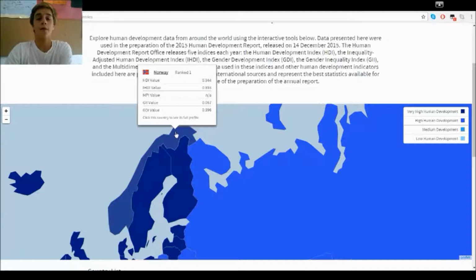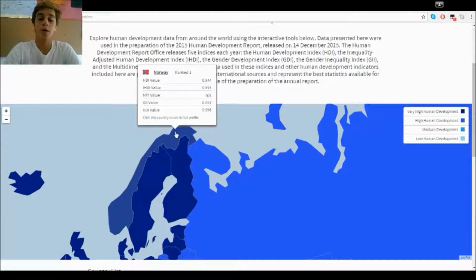About knowledge, we have mean years of schooling and expected years of schooling, as I said before in the Togo Gender Development Index. But here it is different because Norway is very high compared to Togo. Mean years of schooling in Norway nowadays is an average of 11.7 years. That is first in the world rank. Expected years of schooling in Norway nowadays on average is 18.2 years. That is also the first one in the world rank.